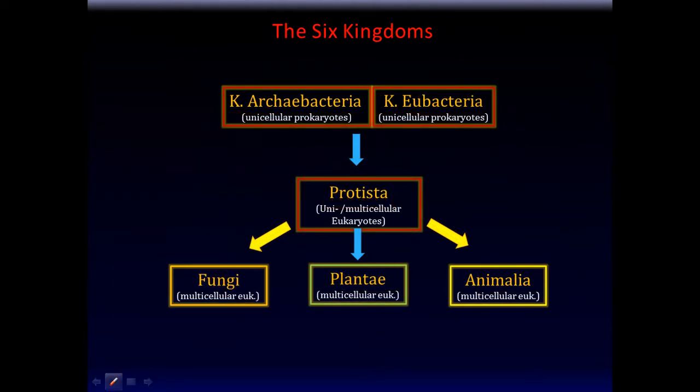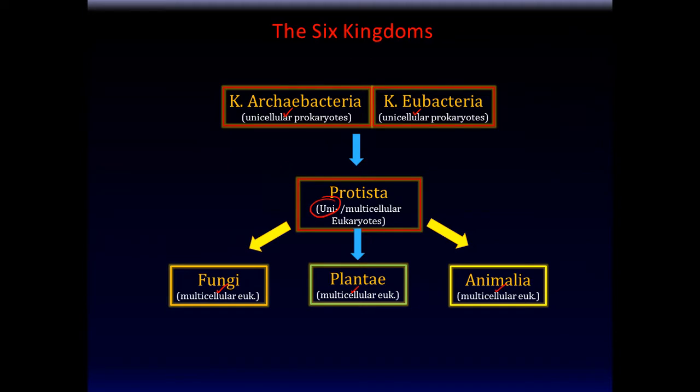Further classifications, a little bit more understanding of this: the prokaryotes are all unicellular. The Archaebacteria and Eubacteria are both unicellular. Now, the rest of these are multicellular eukaryotes. A hybrid kingdom is the Protist, and that's why they're kind of in between.